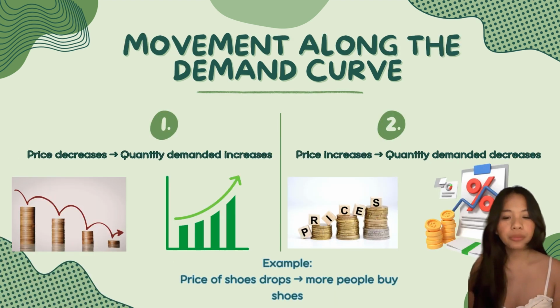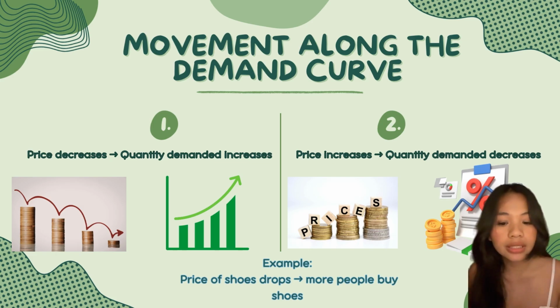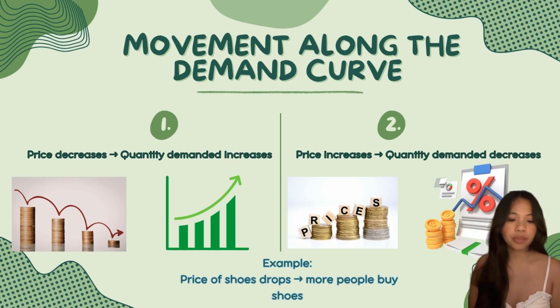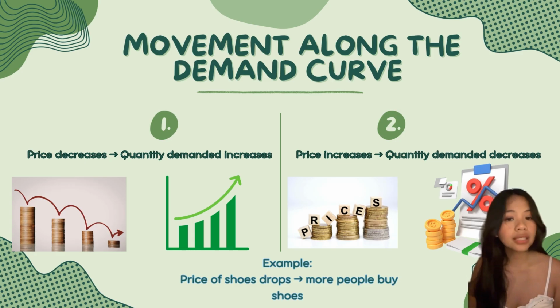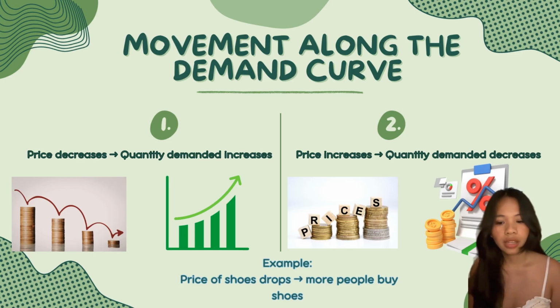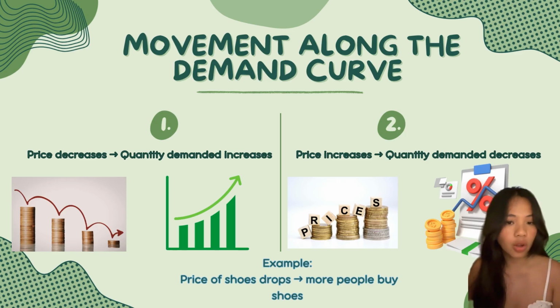Lastly, movement along the demand curve. A movement along the demand curve happens when the price of the product changes while all other factors remain the same. When the price decreases, the quantity demanded increases, which is a downward movement along the curve. When the price increases, the quantity demanded decreases, which is an upward movement along the curve.